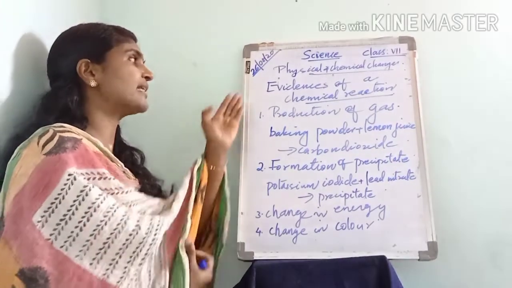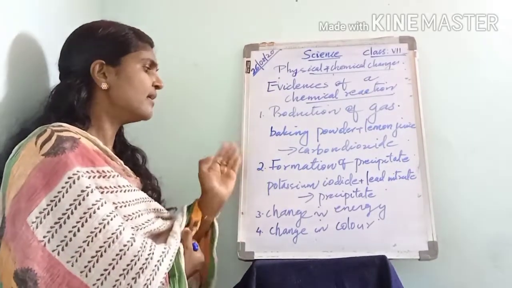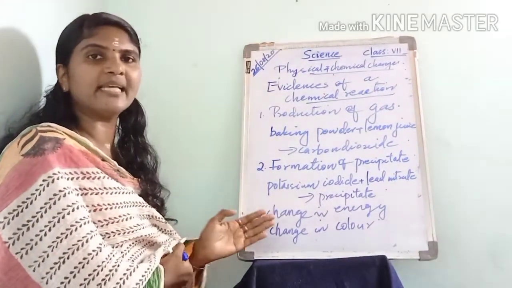So the change in color is not always noticeable during a chemical reaction. Then we can see the evidences of a chemical reaction. First is the production of gas, then the formation of precipitate, then the change in energy and change in color.